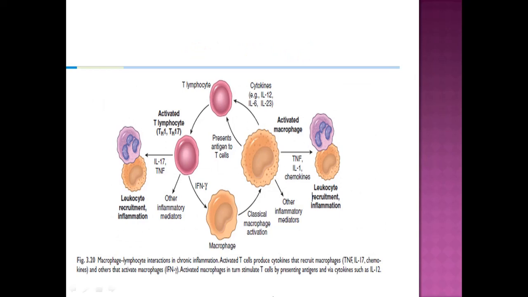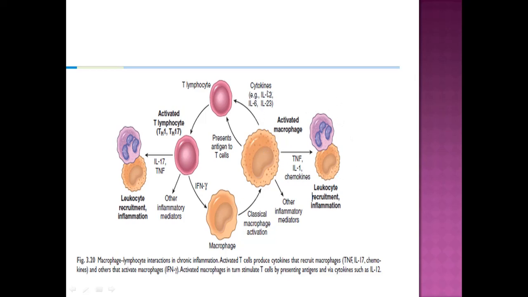This is the feedback loop between macrophages and T lymphocytes. They talk through these mediators. First, on interaction of antigen with the macrophage, it becomes classically activated. It produces several mediators, chemokines, TNF, and interleukin 1 to propagate inflammation.